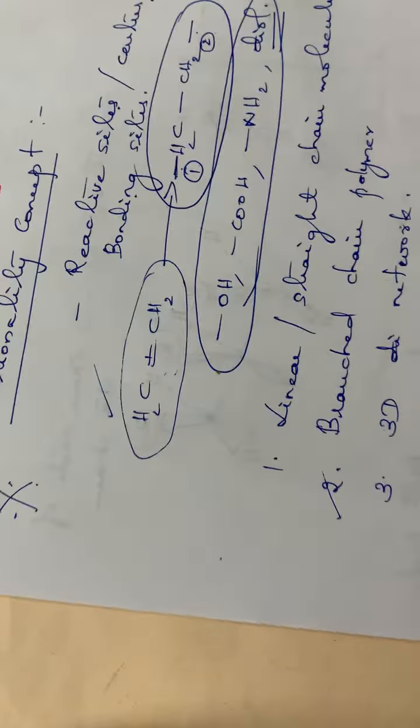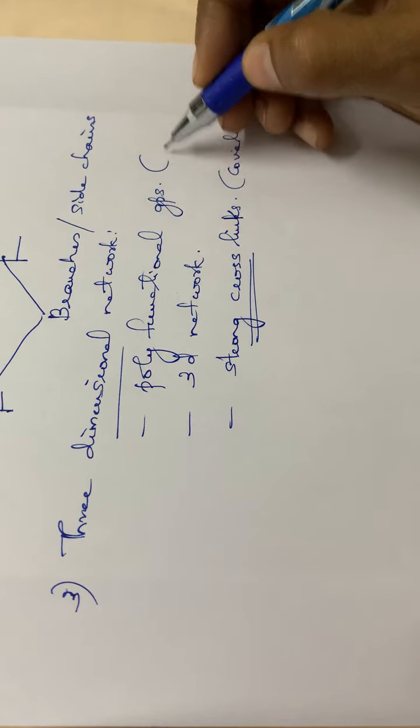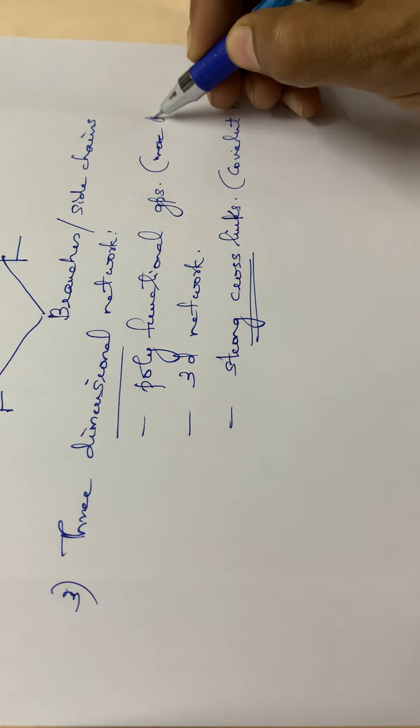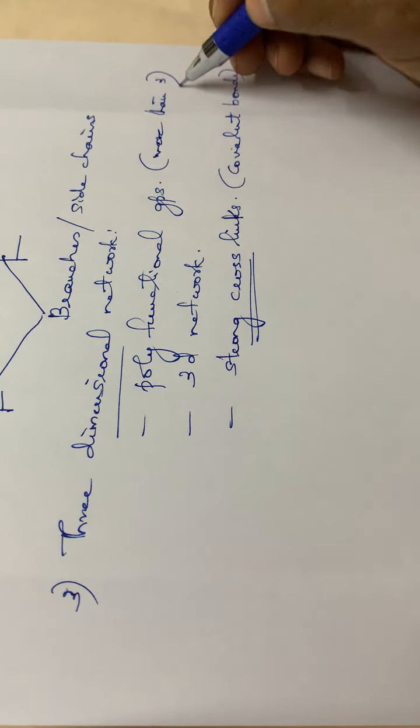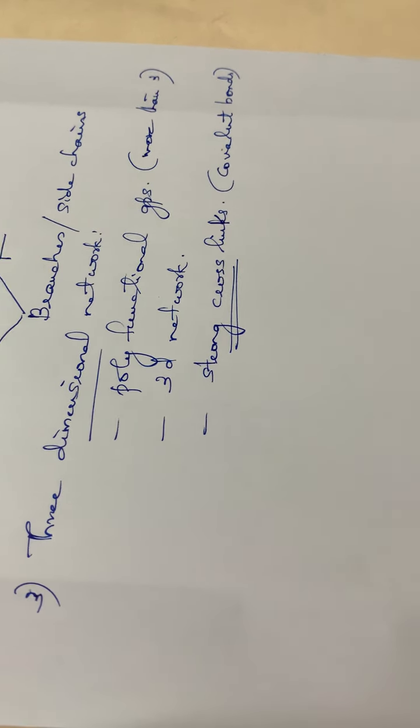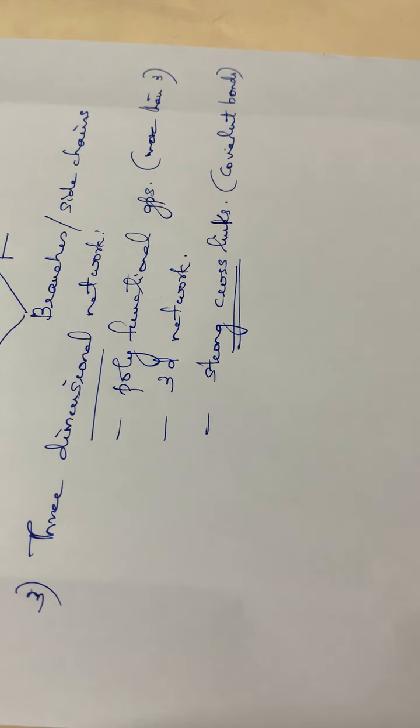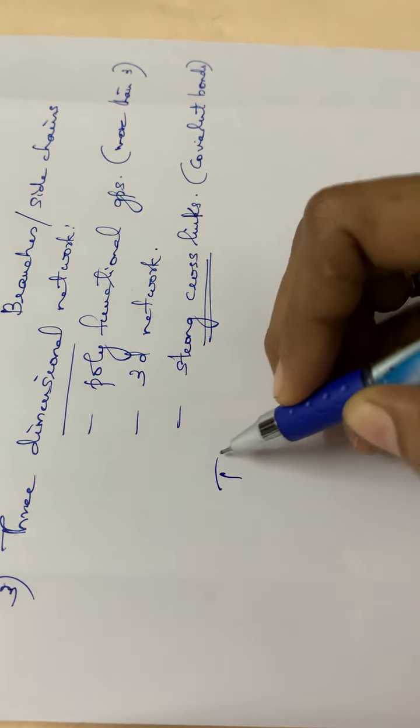So these are the 3 different types based on the functionality concept. The first one is the linear or straight chain having 2 reactive sites. The second one is the branched chain polymer having 3 reactive sites, which is a trifunctional monomer. And the third one is the 3-dimensional network having polyfunctional monomers. Polyfunctional means more than 3.